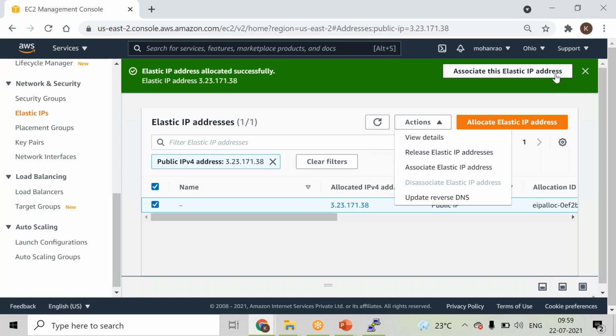Here, whatever IP address you are using as an Elastic IP, if we want to use it for different servers, it is not directly possible at the instance level. We can associate it at a different level, such as a load balancer, but not to multiple instances. For example, if you have disassociated or released the IP address, then you can associate it again. But as a main public IP address, you will not be able to use it at a time for two different EC2 instances.